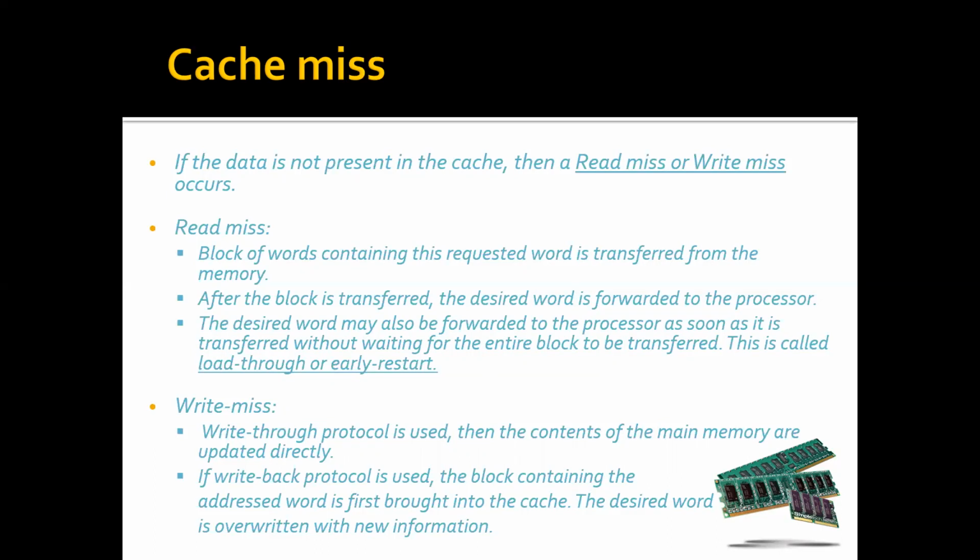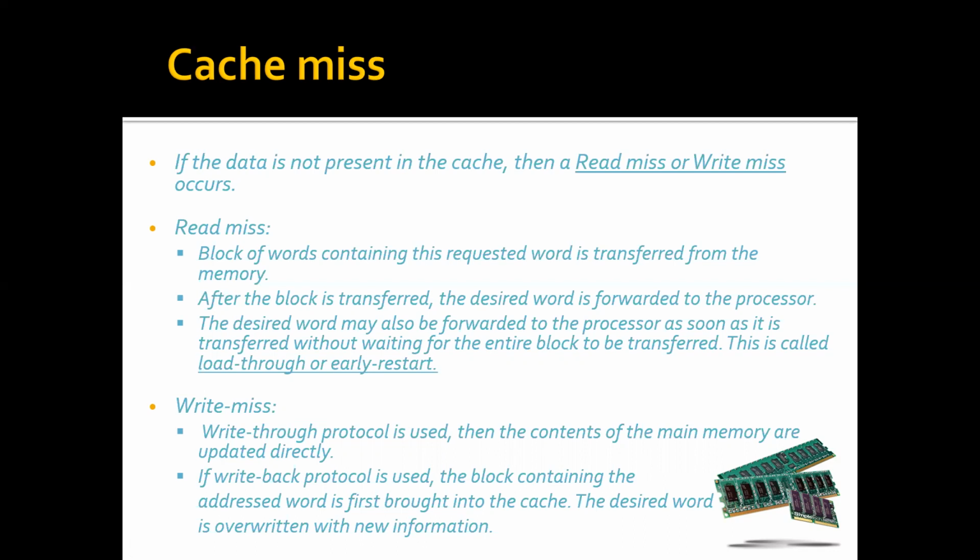After the block is transferred, the desired word is forwarded to the processor. So the entire block is transferred from memory to cache, and from the cache only the desired word is forwarded to the processor. This is one option. Alternatively, the desired word may be forwarded to the processor as soon as it is transferred, without waiting for the entire block to be transferred.